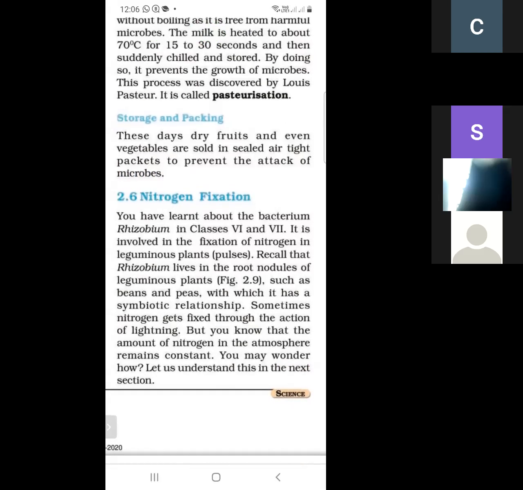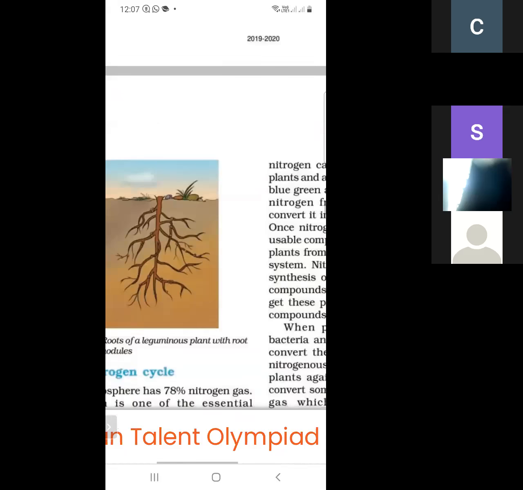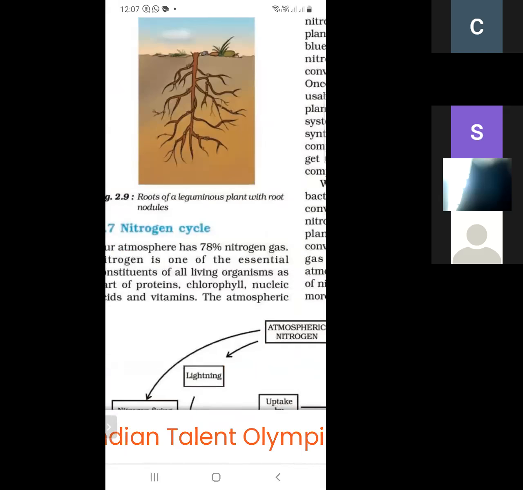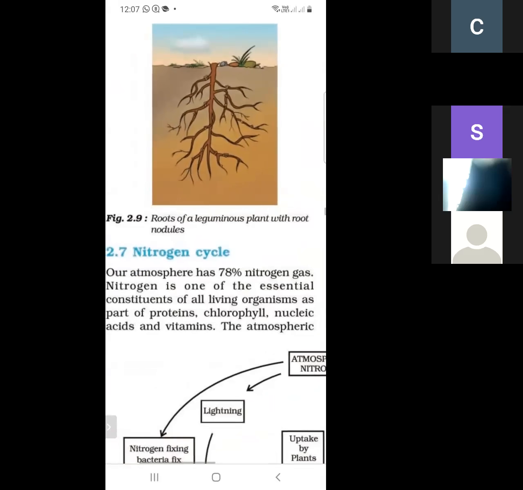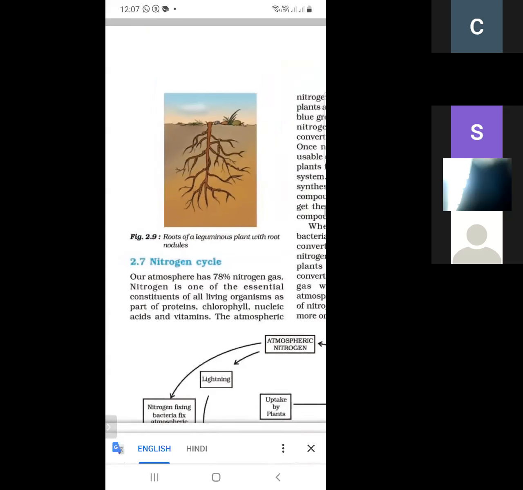How the amount of nitrogen in the atmosphere remains constant, we studied in the nitrogen cycle. So this is the leguminous plant, and this bacteria is found in the leguminous plant.